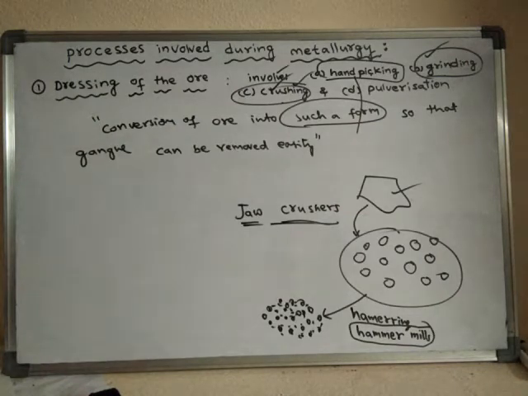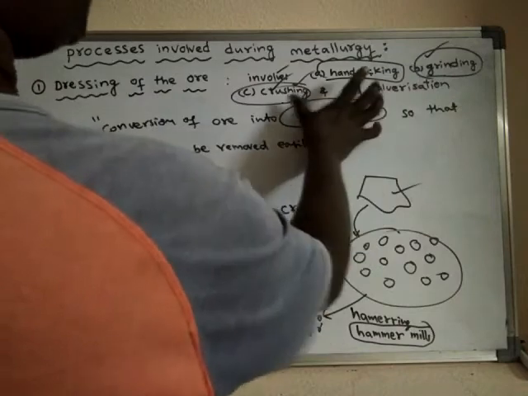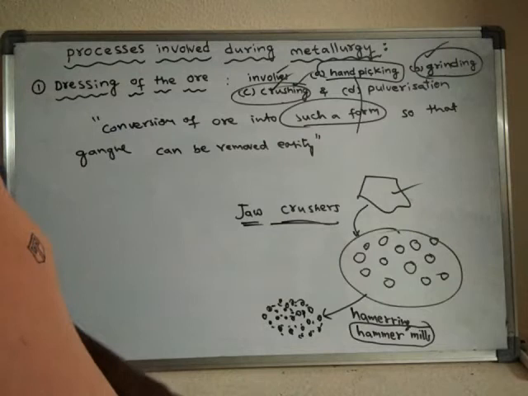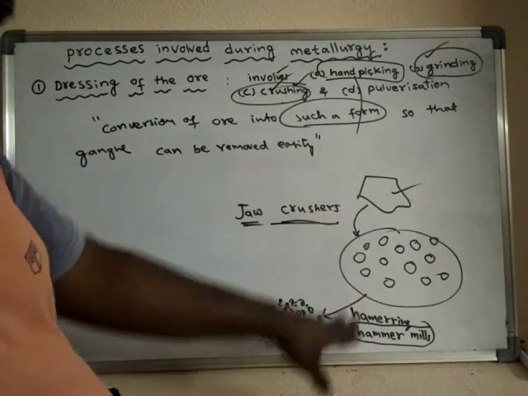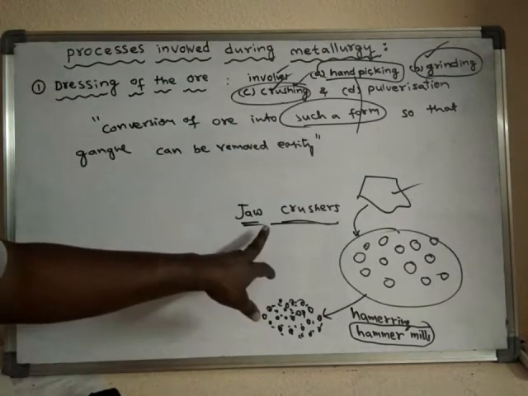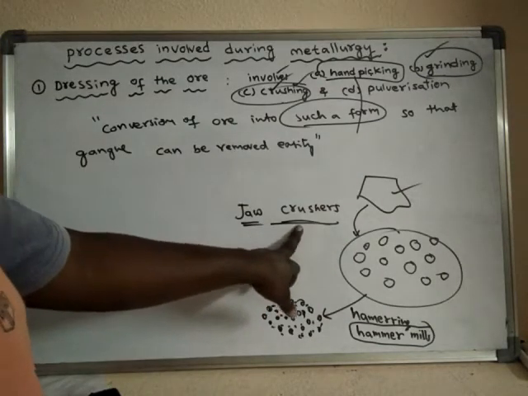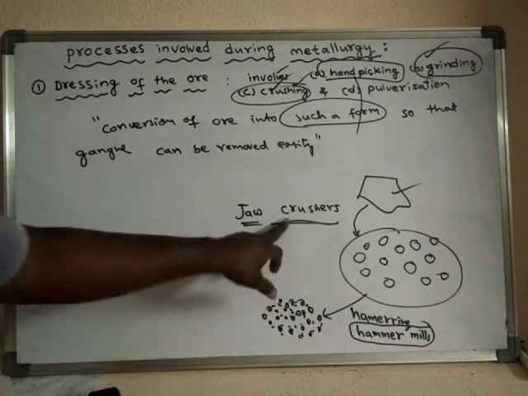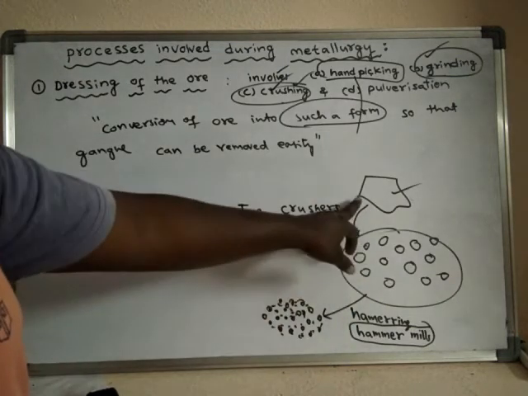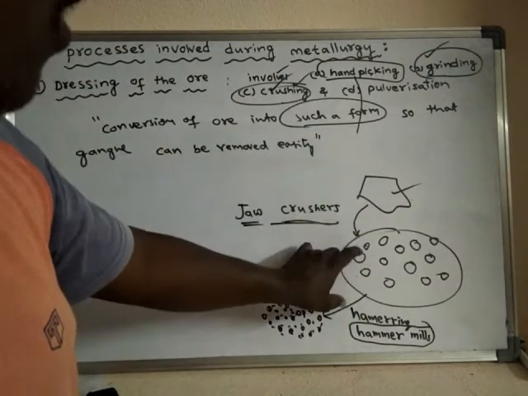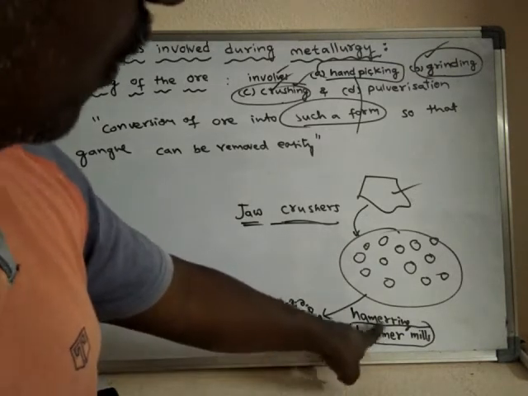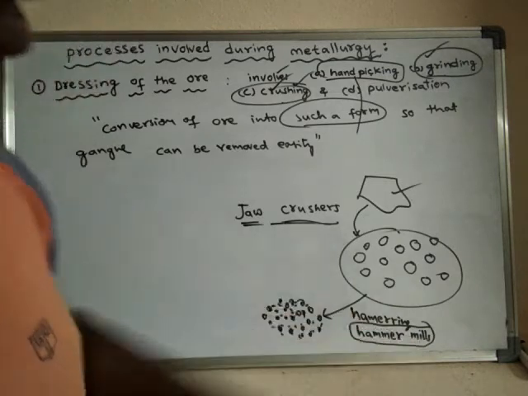So together we will discuss grinding and crushing. In the grinding and crushing process, what are the different machines used? One is jaw crushers, next hammer mills. Remember these names, they are important. Jaw crushers convert large size particles into small pieces, and further the small pieces are converted into still smaller pieces by a method known as hammering, which is done in hammer mills.